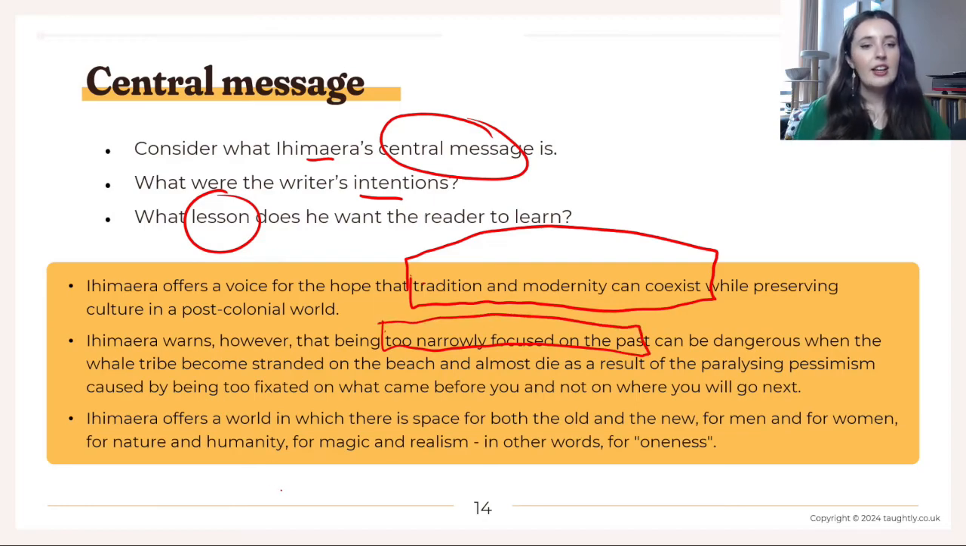And then finally, Ihimaera offers a world where there is space for both the old and the new, for men and for women, for nature and humanity, for magic and realism, in other words, oneness. Again, I feel like this is a point that you could make in pretty much all Whale Rider essays. So this idea of paradoxes being resolved, the space for everything, old and new, men and women, nature and humanity, magic and realism, oneness. That is something that I would recommend, commit to your brain, because I really can't see very many essay questions where you couldn't fit this idea in.